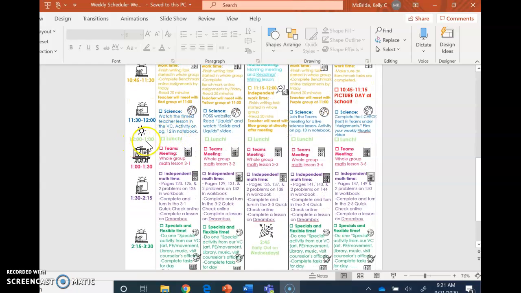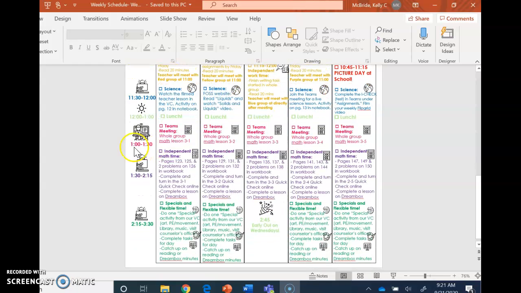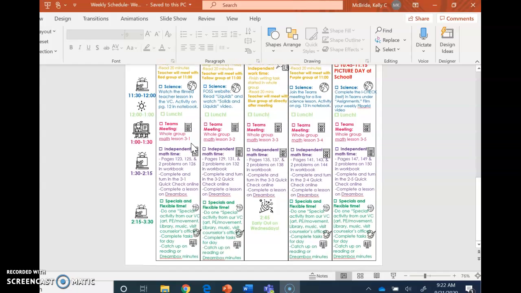Then at 12 o'clock all the way until 1 o'clock is lunch. Followed by 1 o'clock to 1:30, our Teams meeting whole group math lesson 3-1. All right, so if you are ready for your math meeting and you're wondering what page to be on, you can look for lesson 3-1 in your book like I've showed you how to do. Then when you leave that meeting around 1:30, which a lot of you don't, a lot of you stay with me, which is fantastic for your math independent time. But if you leave that meeting at 1:30, then you go into independent math time.